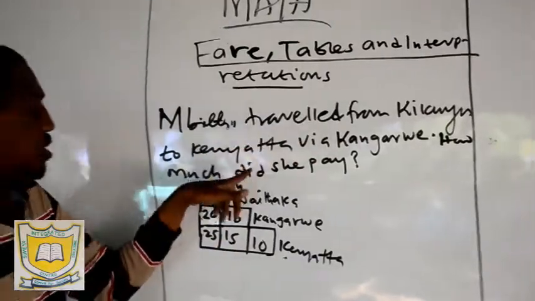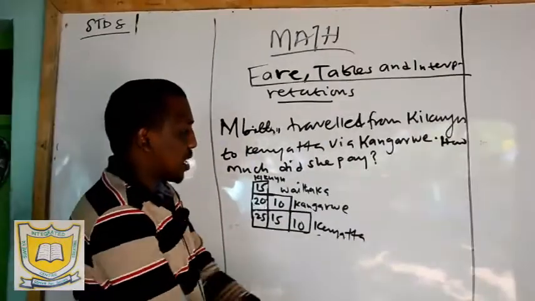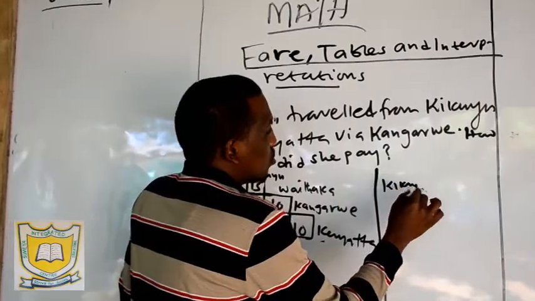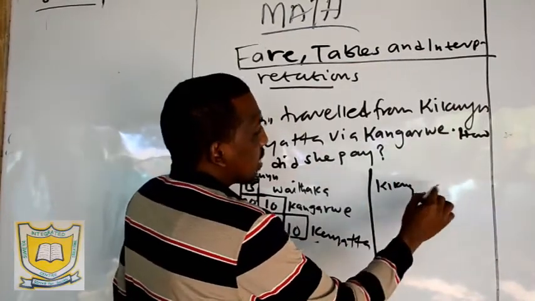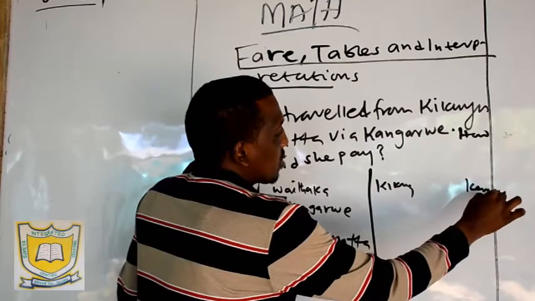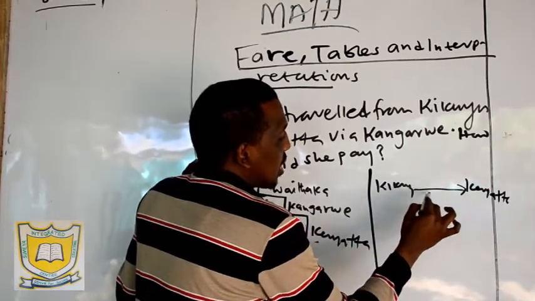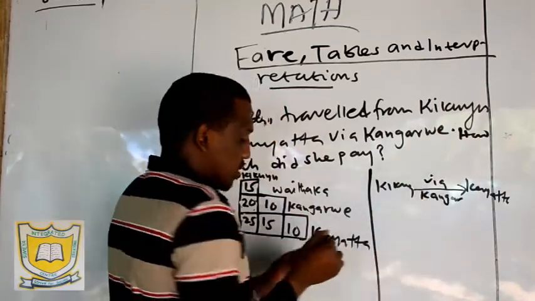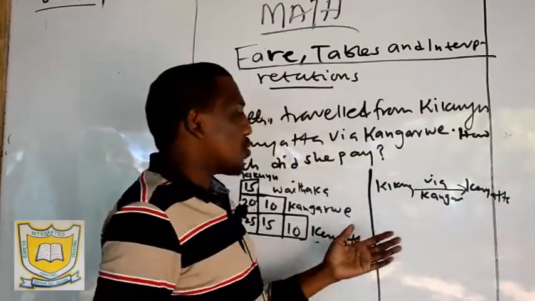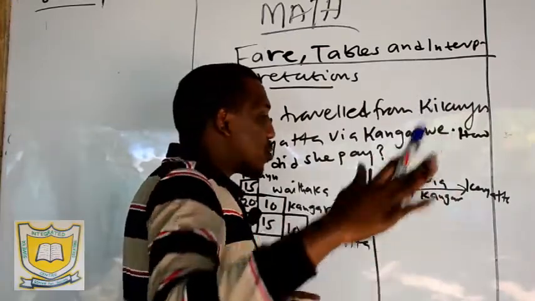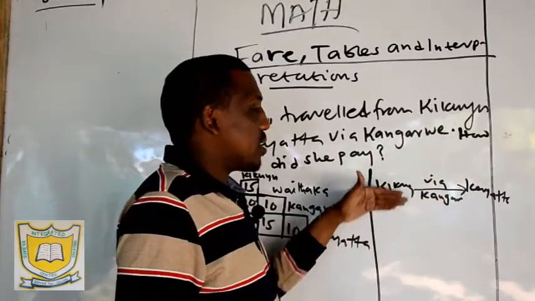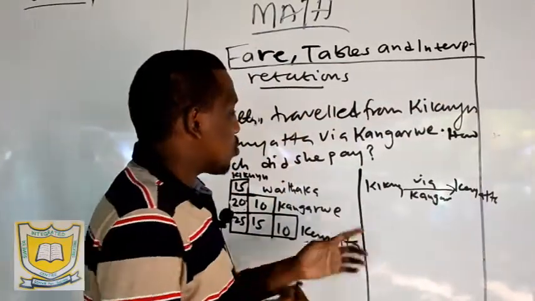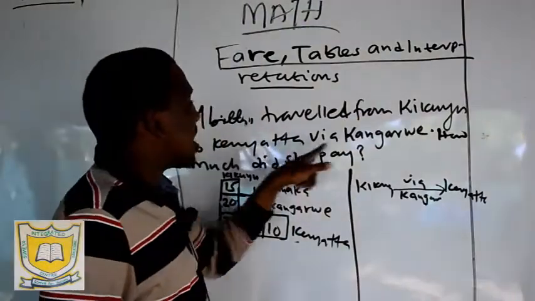You're told Mbidi travels now from Kikuyu to Kenyatta via Kangarwe. Via means through Kangarwe. So when you travel from Garissa heading to Nairobi, you pass Mwingi, and Mwingi is the via. So you are told from Kikuyu to Kenyatta via Kangarwe.